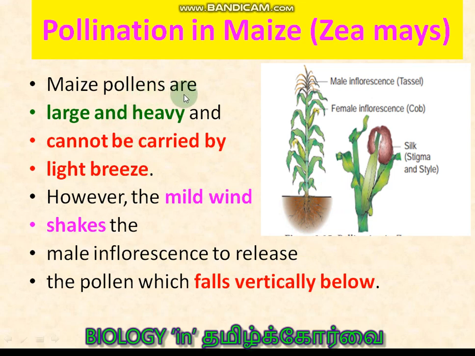Pollination in maize: maize pollens are large and heavy and cannot be carried by a light breeze. So if a mild wind blows, it shakes the inflorescence so that the pollen grains fall vertically below, and they can reach the stigma of the female flower. Likewise, the mechanism is working here. And also note the spatial arrangement: the male inflorescence is above, the female inflorescence is below.